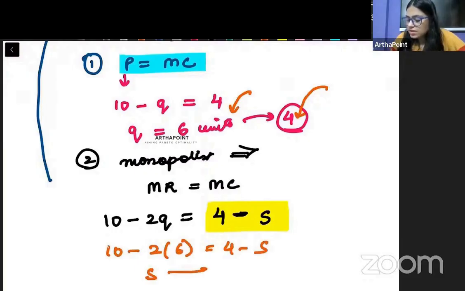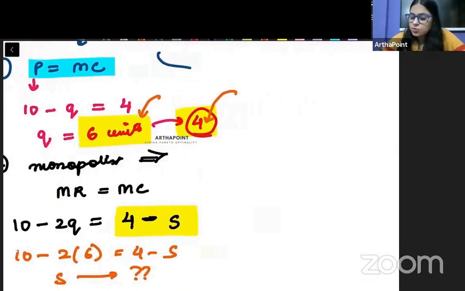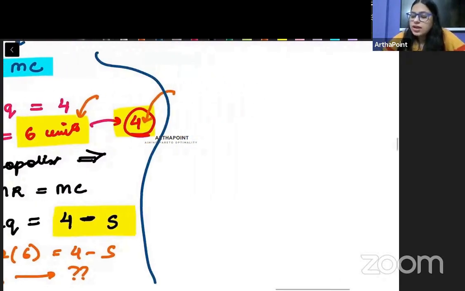So from here you will get the value of the subsidy. इतना subsidy अगर government देगी, if the government goes ahead and gives the monopolist this much subsidy, only then the monopolist will agree कि ठीक है, now I will go ahead and I will sell 6 units at 4 rupees each. Right?